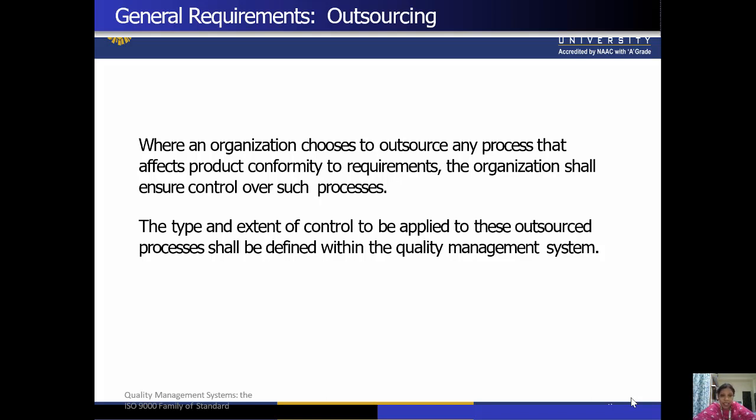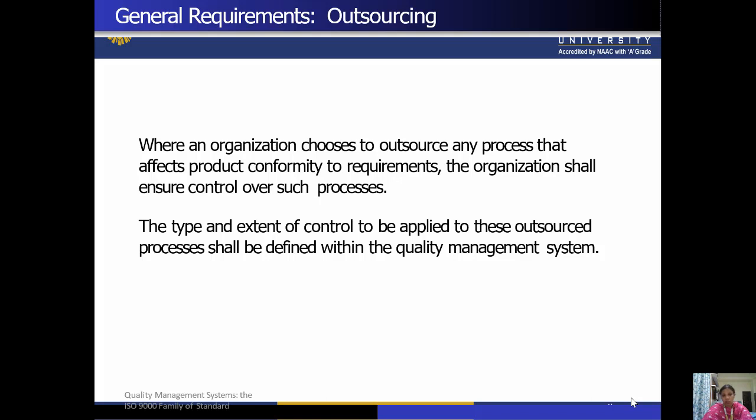So we can say that if we are talking about outsourcing, any process which we are outsourcing should affect the product conformity to the requirements also. The type and extent of control to be applied to these outsourced processes shall be defined within the quality management system.